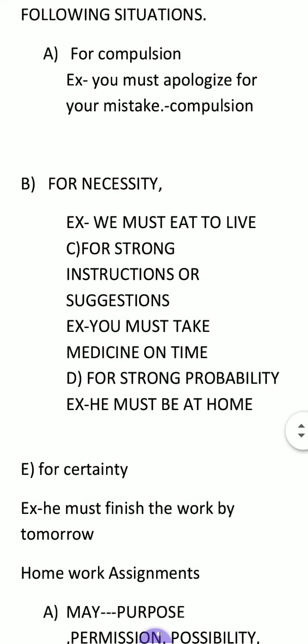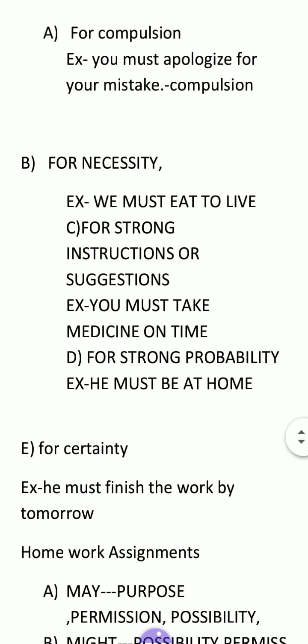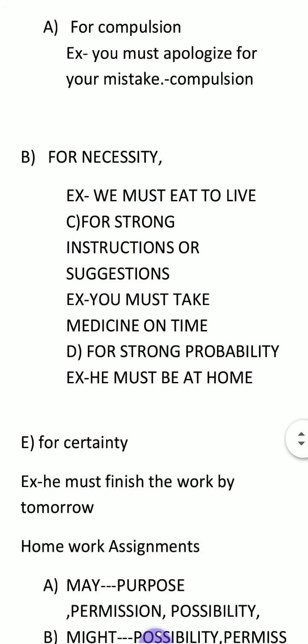The second one is necessity. Very important use. Necessity. We must eat to live. This is the necessity. The third one is for a strong instruction and suggestion. May is also used for instruction and suggestion. Like you must take medicine on time. When the instruction is very strong, must is used. This is a very fine use of must. Instruction and suggestion.